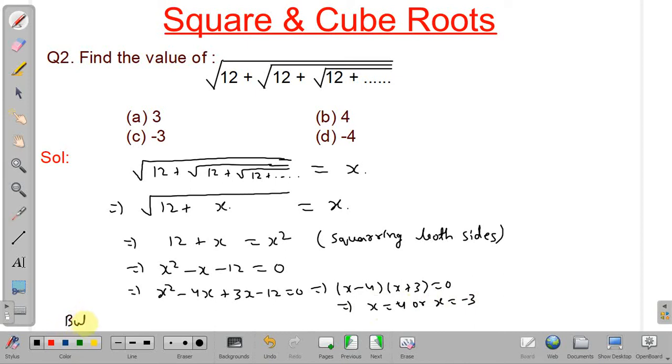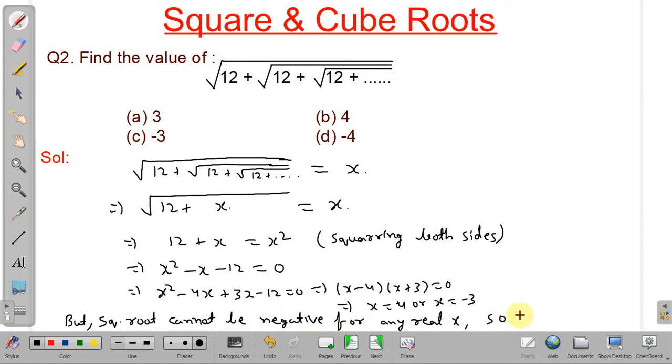But what is x? X is a root. Square root cannot be negative for any real x.